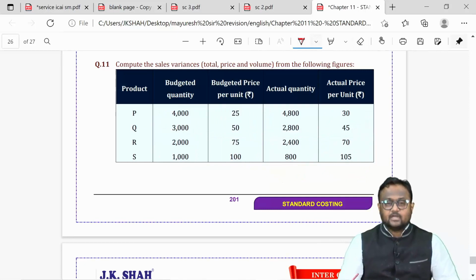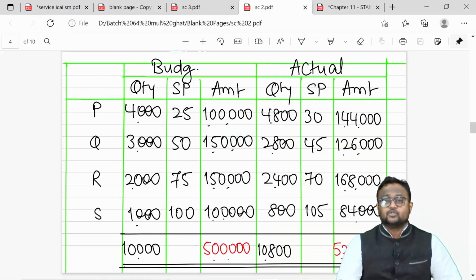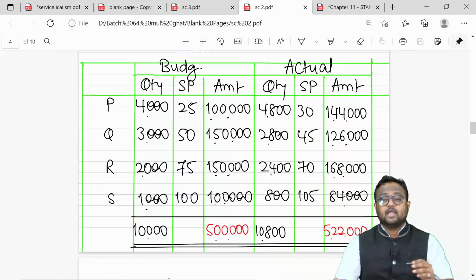You have to first get it converted properly in a table. Get your total sales value of PQRS budgeted as well as actual. Get your total budgeted sales value, get your total actual sales value. Should start with the table like this. Be very clear about the data that you already have in the question.